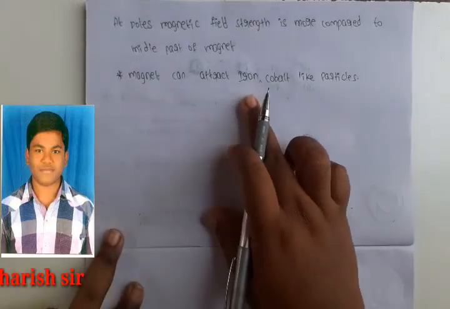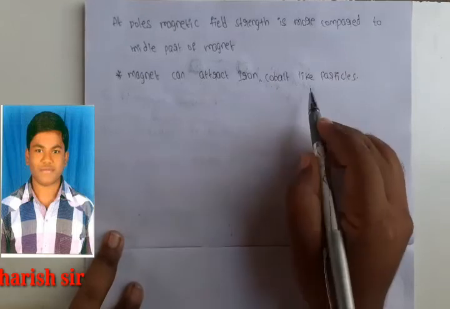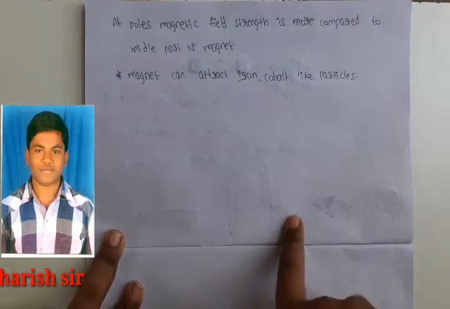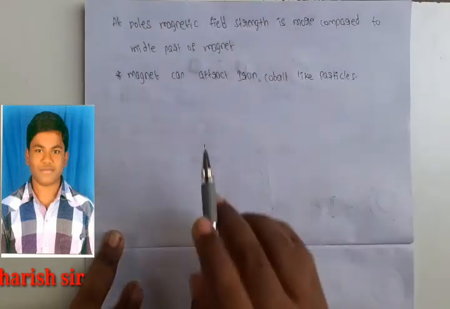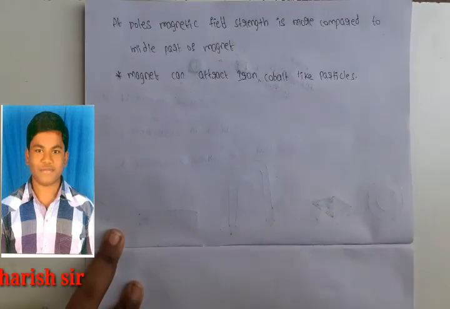A magnet can attract iron, cobalt like particles. At which position is attraction more? At poles of the magnet. Magnetic field strength is more. That's why attraction is more at poles compared to the middle part of the magnet.